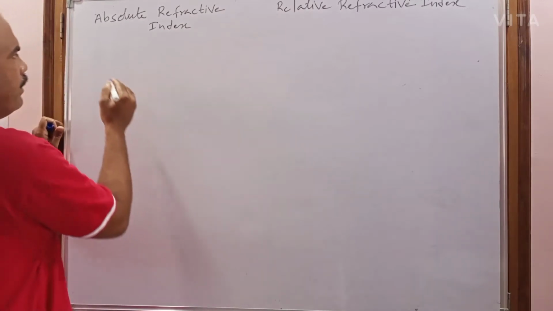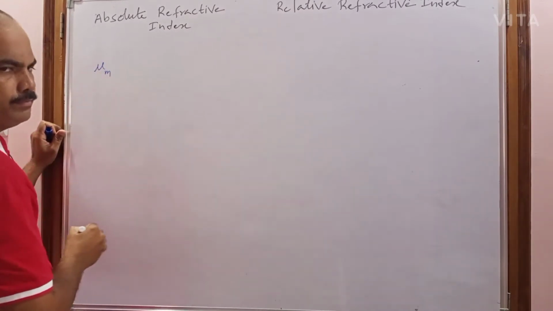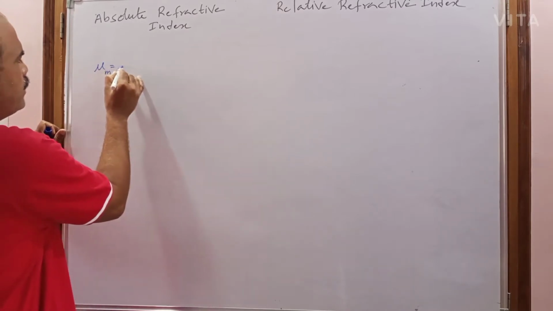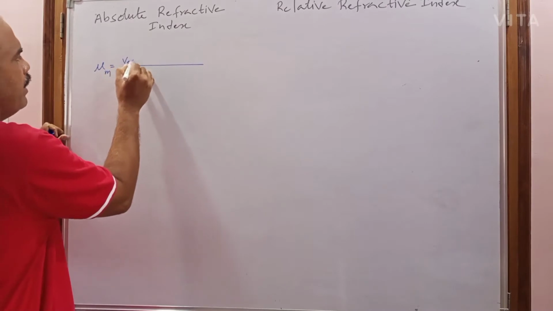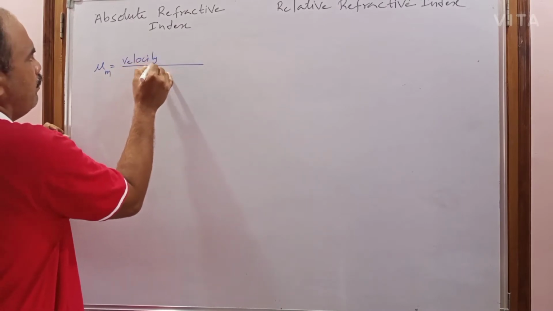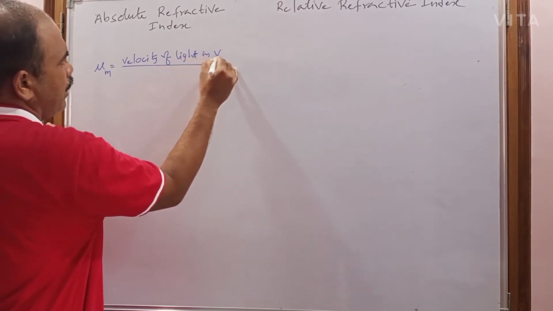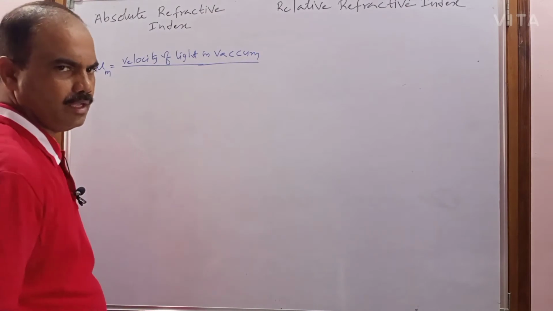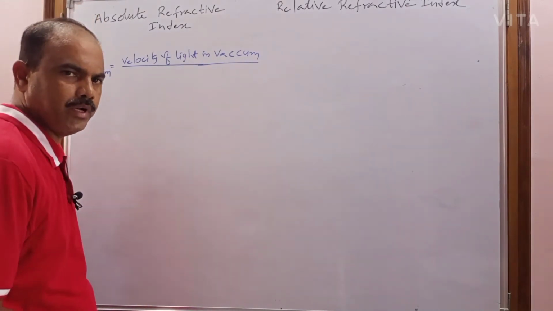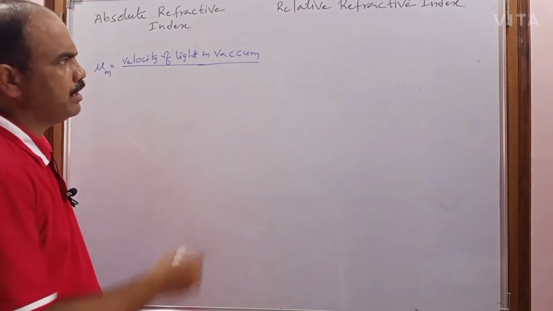The absolute refractive index is denoted with the letter mu suffix m. It is the ratio of the velocity of light in vacuum or air, because the velocity of light in vacuum is 3 into 10 power 8 meter per second and the velocity of light in air is also 3 into 10 power 8.